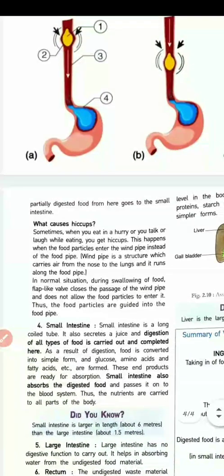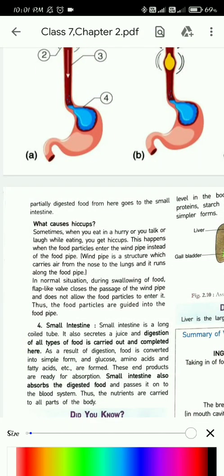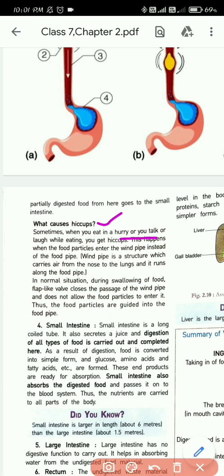So here they have given us a question. So what is the question? What causes hiccups? So you know hiccups. Sometimes when you eat in a hurry, or you talk or laugh while eating, you get hiccups. So when do you get hiccups? When you keep talking or laughing while eating, you will get hiccups. Why do you get hiccups? Because this happens when the food particles enter the windpipe instead of the food pipe.